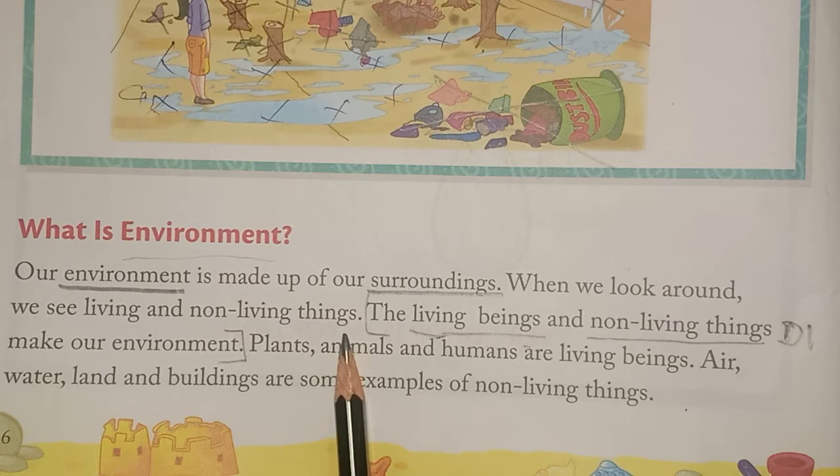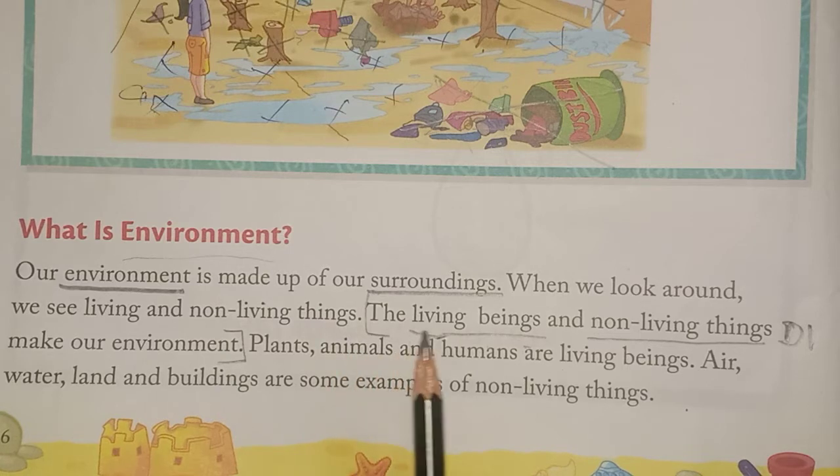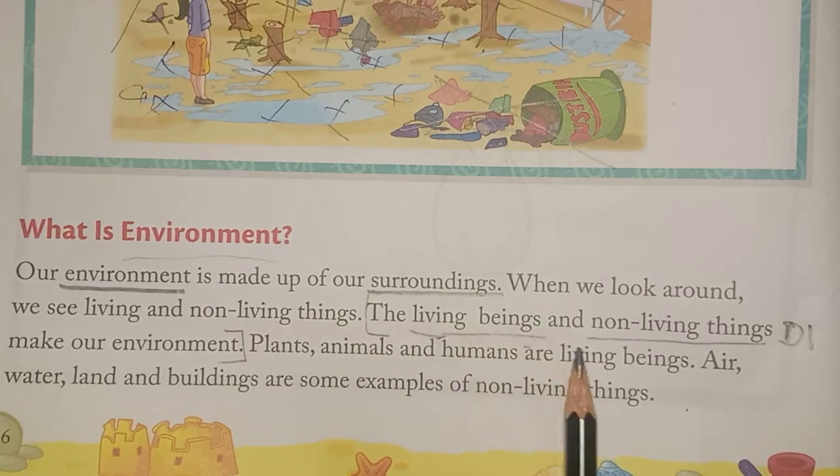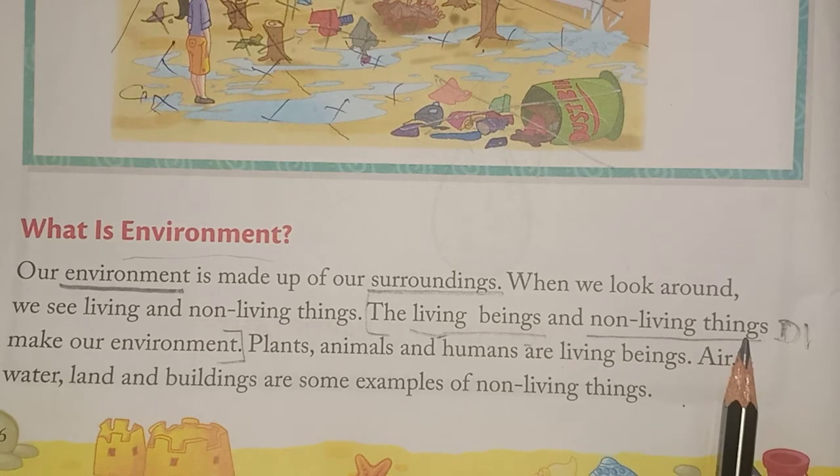If you are outside your house, you can also see many things around you, like the temple, market, people, dog, everything.